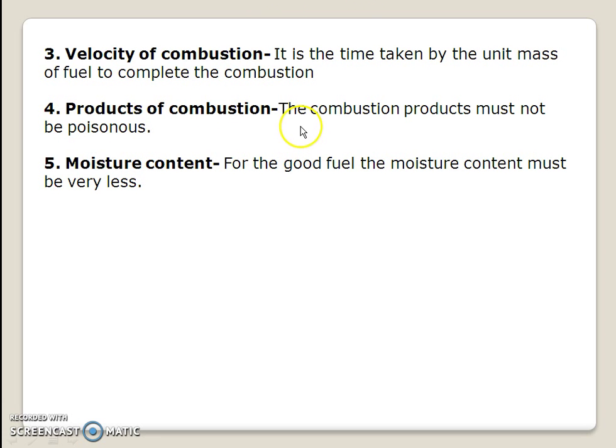The fourth one is products of combustion. The combustion products must not be poisonous. And the fifth one is moisture content. For a good fuel, the moisture content must be very low so that it can burn properly. If moisture content is more, ignition temperature is more, and if it is less, ignition temperature is also less.